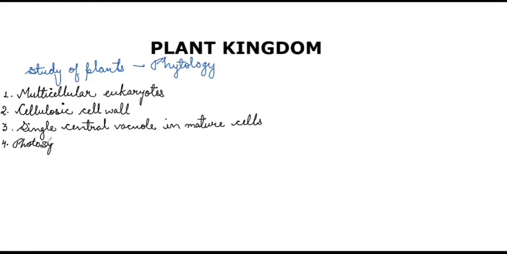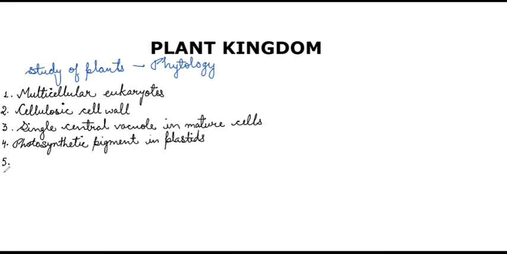Photosynthetic pigment, where it will be present in plastid. Now these pigments can be of different types. We'll see in the individuals itself, like different algae groups have different photosynthetic pigments. Number 5 is principal mode of nutrition. Now, we know what the principal mode of nutrition is, the main mode of nutrition. It is photosynthesis. Most of the organisms in this kingdom are photosynthetic.